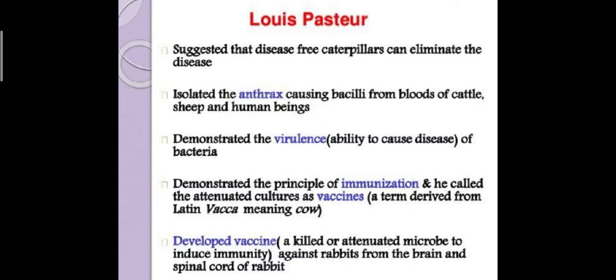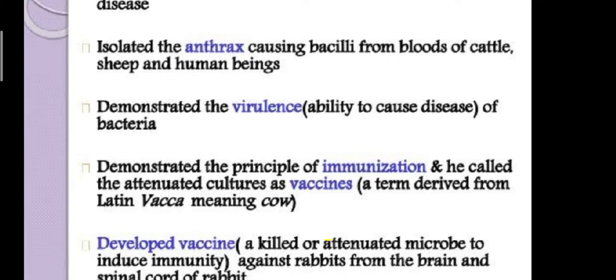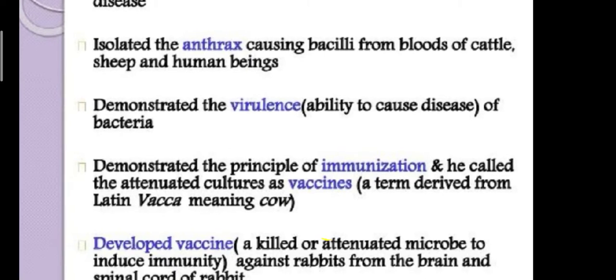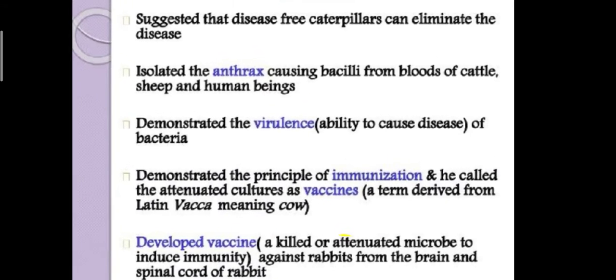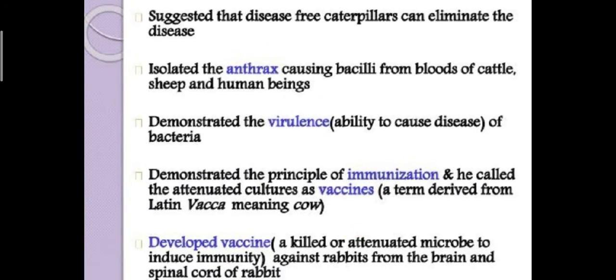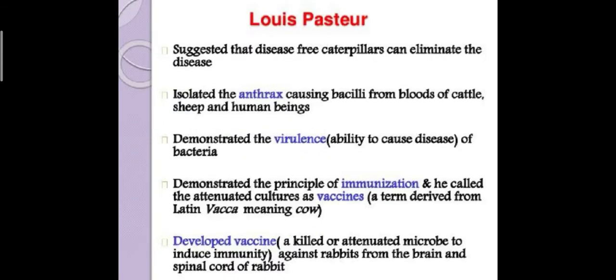And he demonstrated the principle of immunization. It is very important: the immunization concept was developed by Louis Pasteur. He called attenuated cultures a vaccine. And he developed vaccines against rabies from the brain and spinal cord of rabbits.